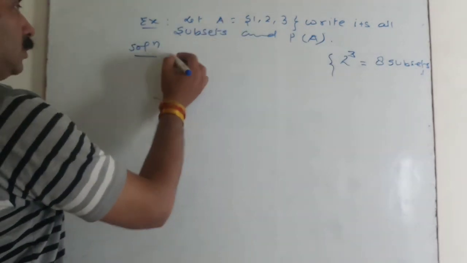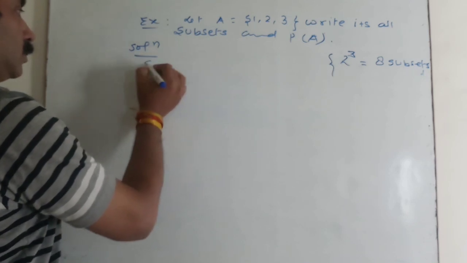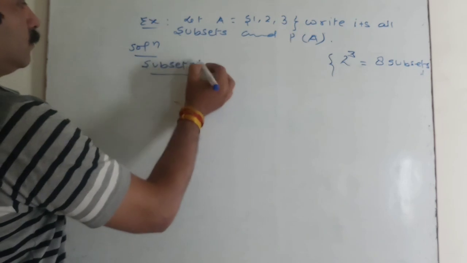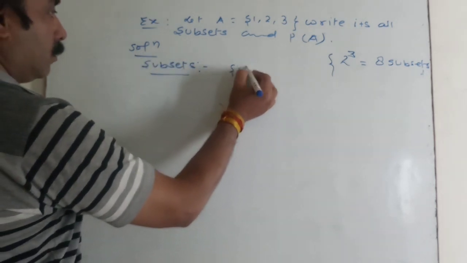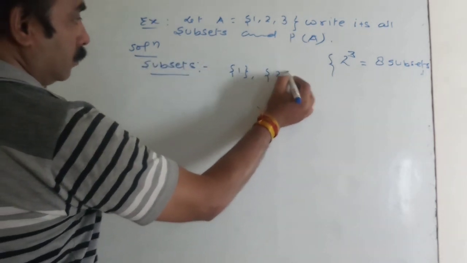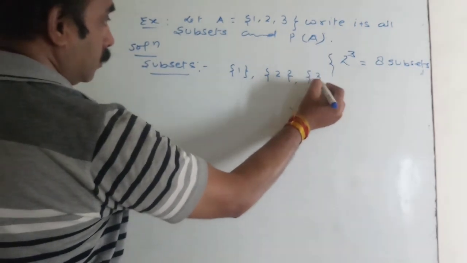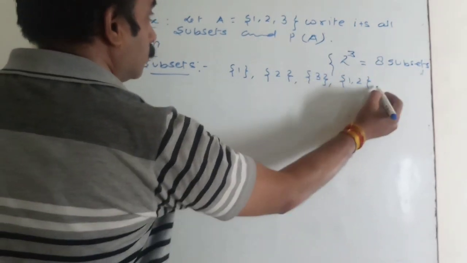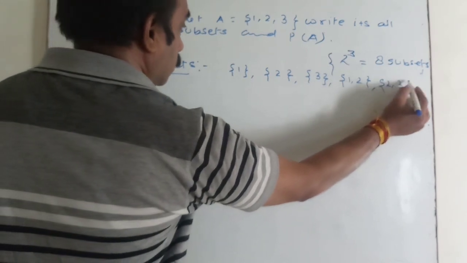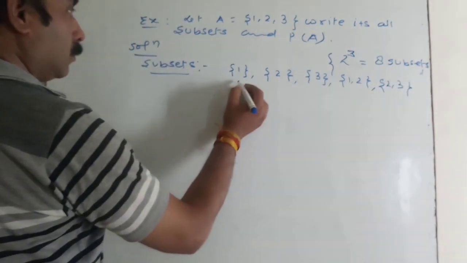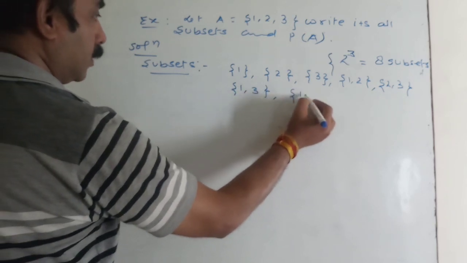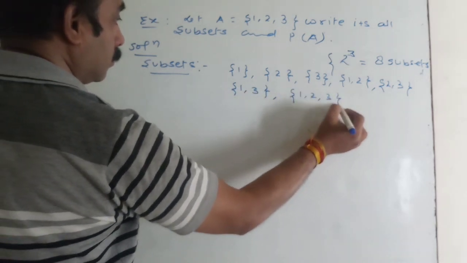What will be its subsets? Its subsets will be {1}, {2}, {3}, {1, 2}, {2, 3}, {1, 3}, {1, 2, 3}, and the empty set.